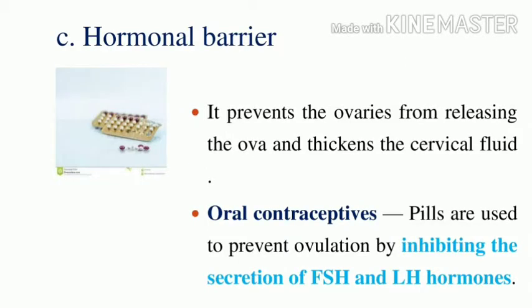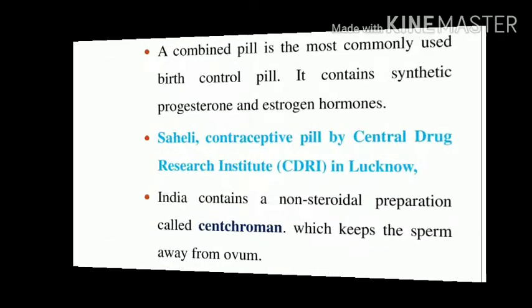In barrier methods, the third is the hormonal barrier. What is a hormonal barrier? It prevents the ovaries from releasing the ova and thickens the cervical fluid, which keeps the sperm away from the ovum. The hormonal barrier uses oral contraceptives, that is, pills. Pills prevent ovulation by inhibiting the secretion of FSH and LH hormones.